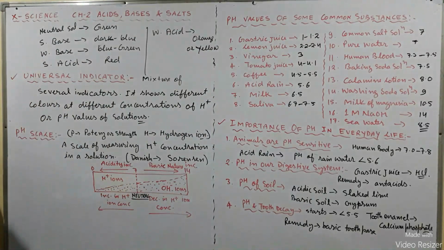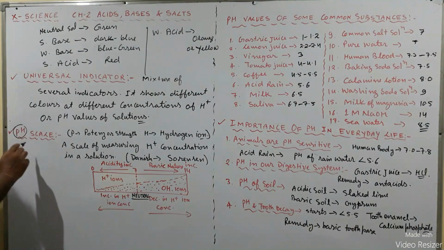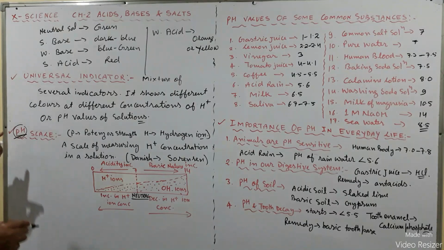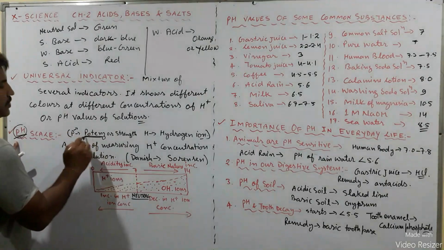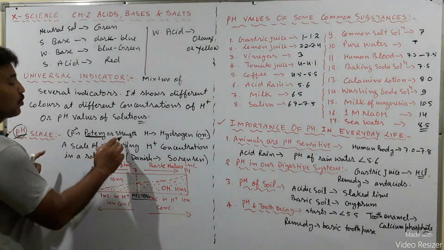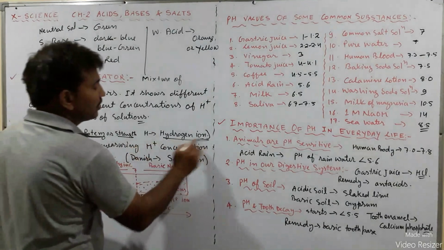Okay, now let us talk about the pH scale. What is a pH scale? Before talking about the pH scale, let us talk about the meaning of pH. What is the meaning of P? P here stands for potence, or the power or strength, and H stands for hydrogen ion.